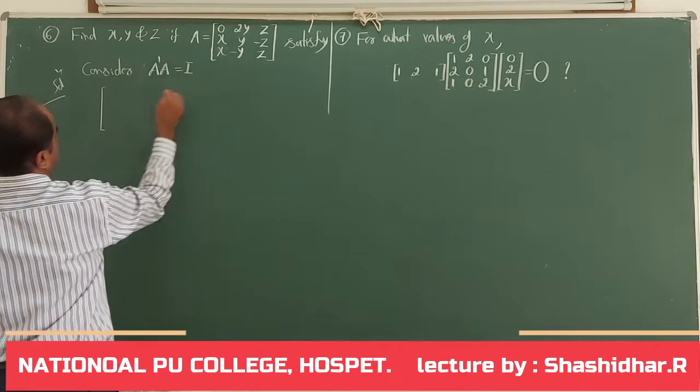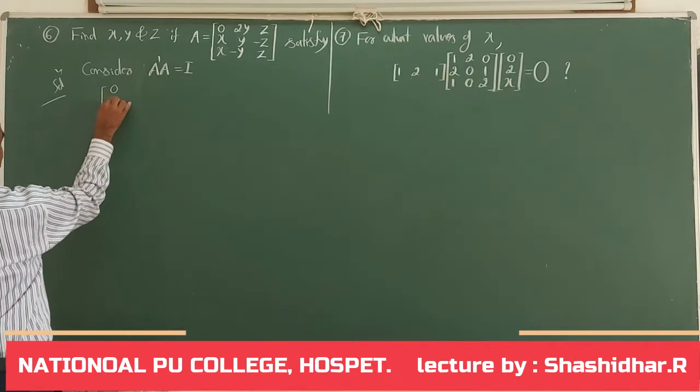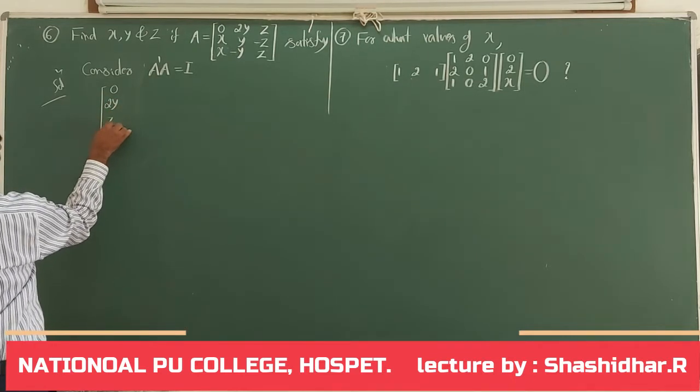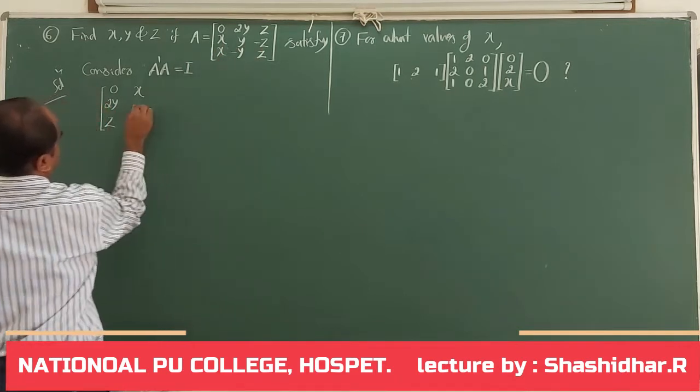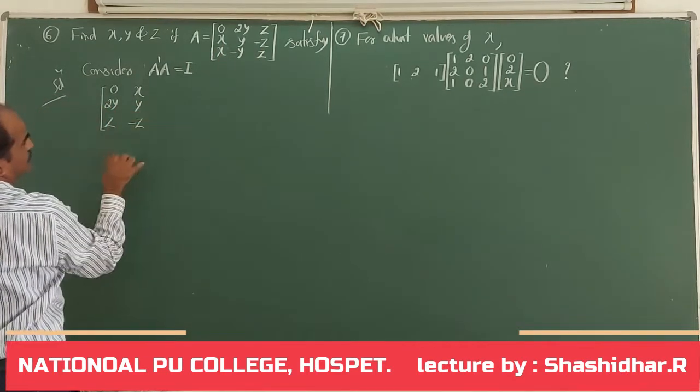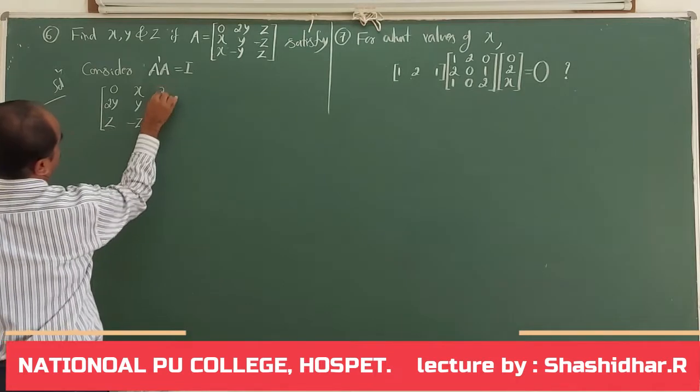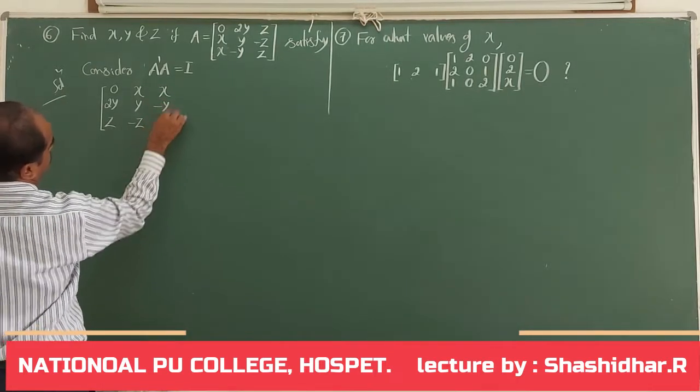Write the transpose of this matrix. In the first column 0, 2y, z; second column, second row elements x, y, minus z; third row elements in third column x, minus y, z.